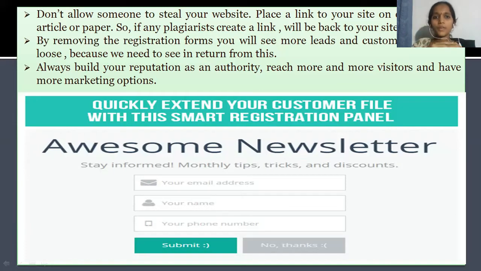Always try to build your reputation as an authority. Reach more and more visitors and have more marketing opportunities. This is a kind of registration form.